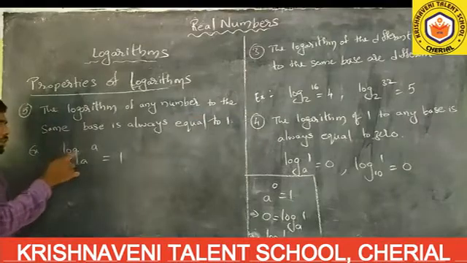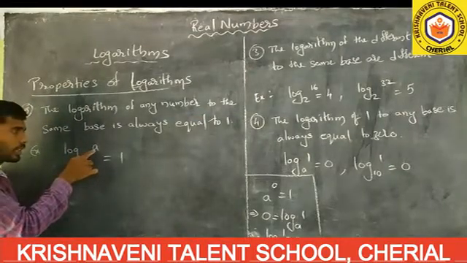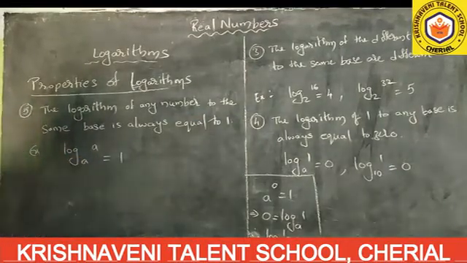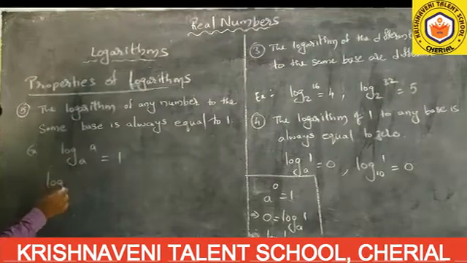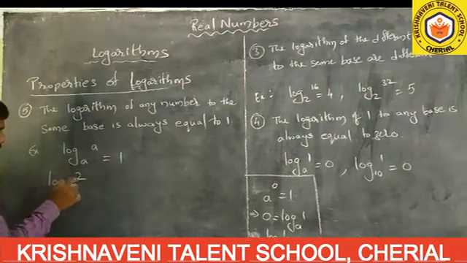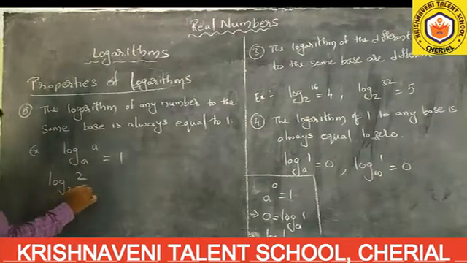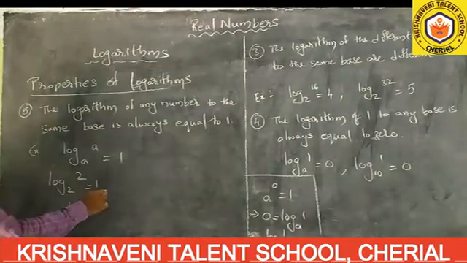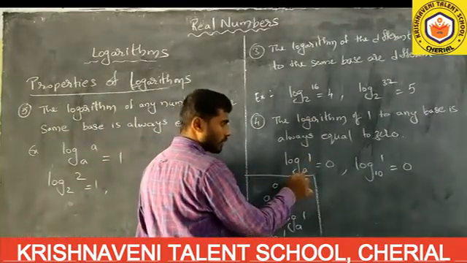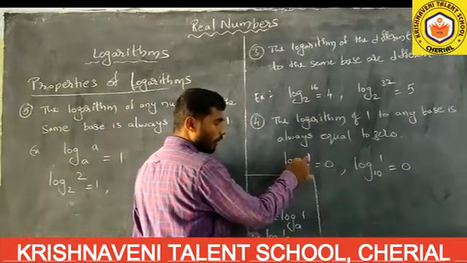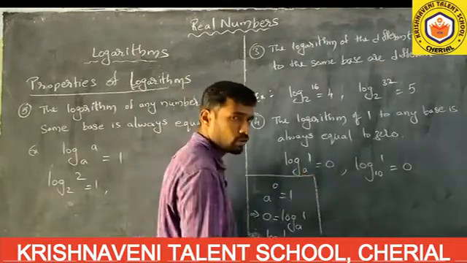Means in logarithm any number you take, for that number same base, its value is equals to 1. Suppose log 2 to the base 2. Here the number and the base both are same, then its value is equals to 1. You observe the difference? Log 1 to any base, its value is equals to 0.